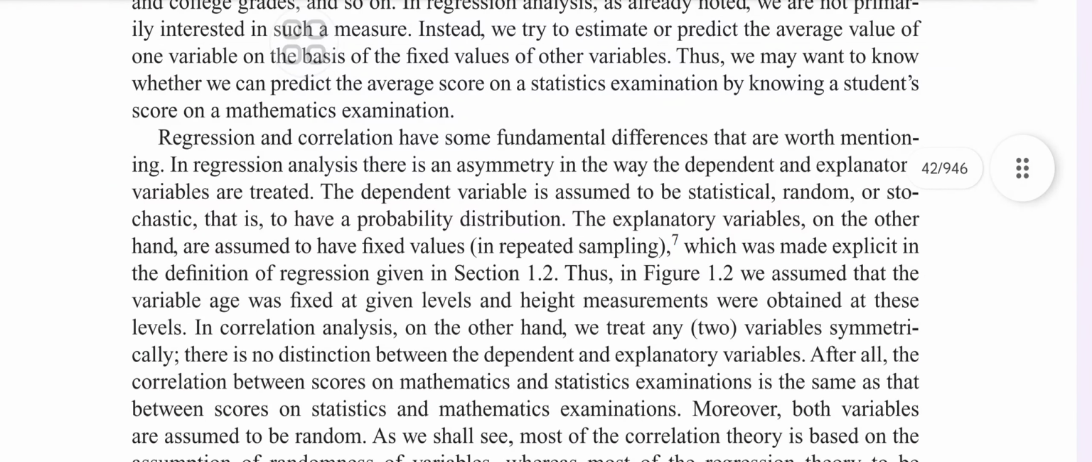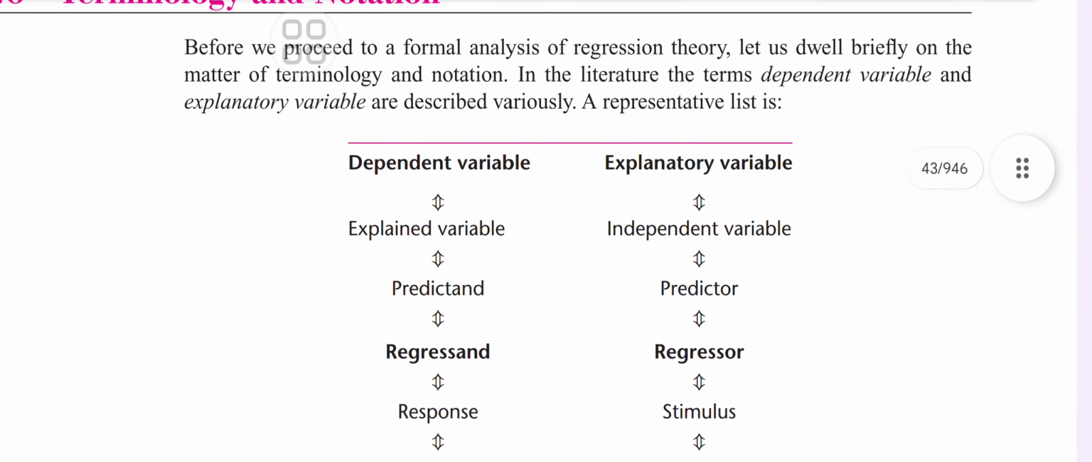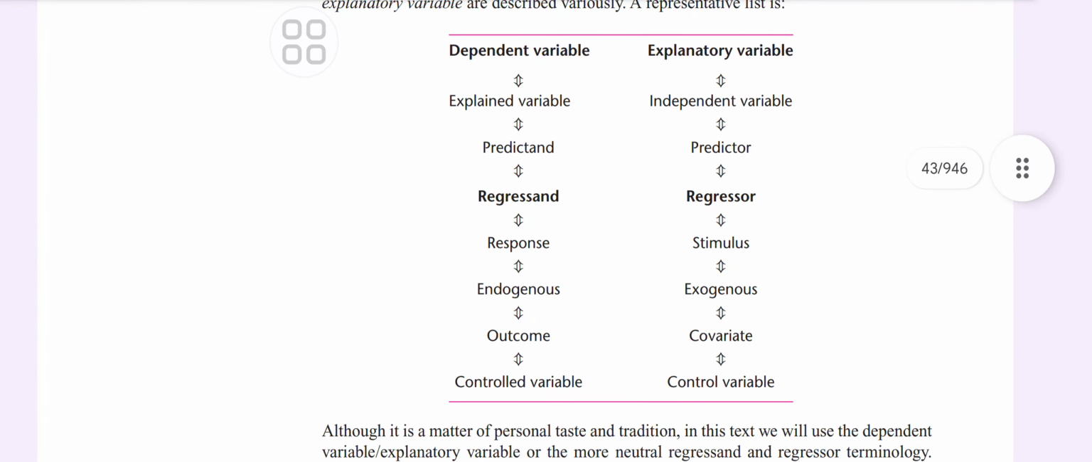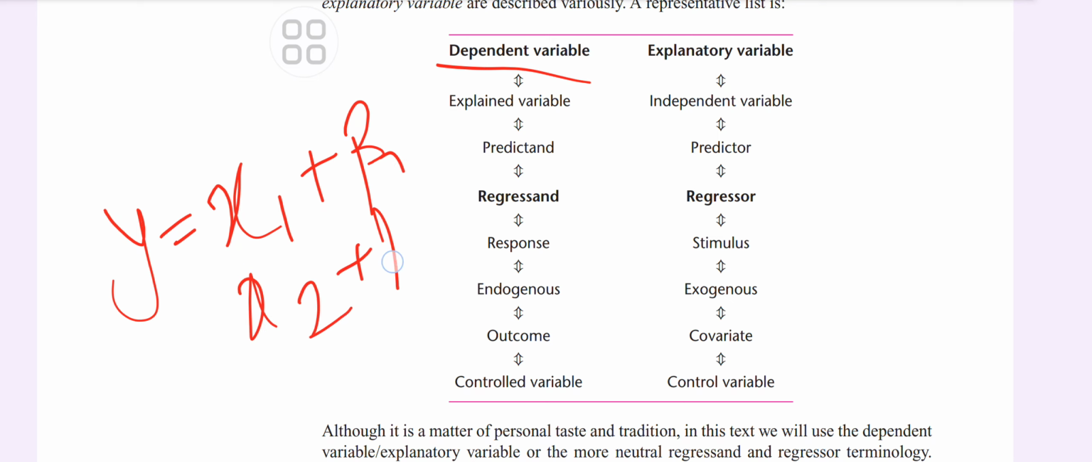They have some fundamental differences, like there is an asymmetry in the way the dependent and explanatory variables are treated. In regression analysis, the dependent variable is assumed to be statistical, random or stochastic, that is, to have a probability distribution. The explanatory variables, on the other hand, are assumed to have fixed values. Now, these are the dependent variable and the explanatory variable. Like if you see the equation y equals beta 1 plus beta 2 x1 plus beta 3 x2 plus error term.